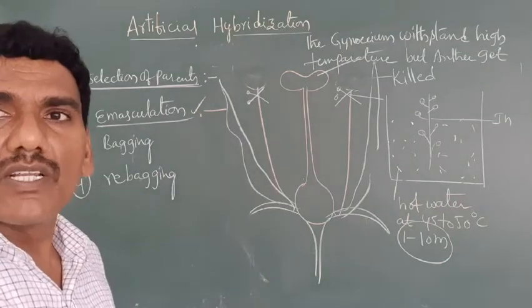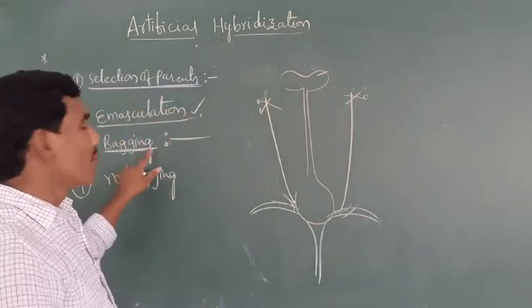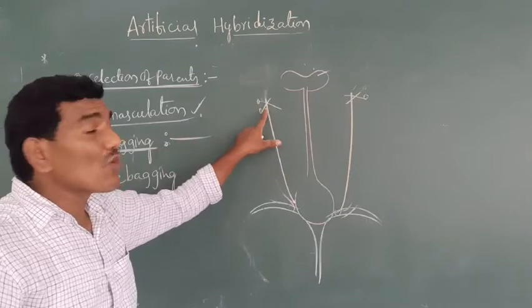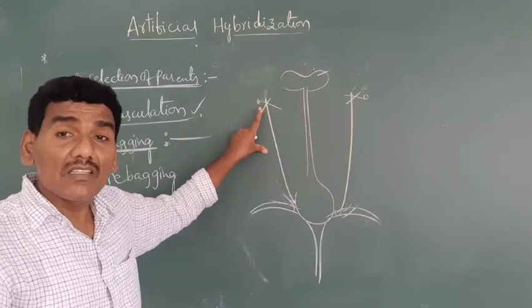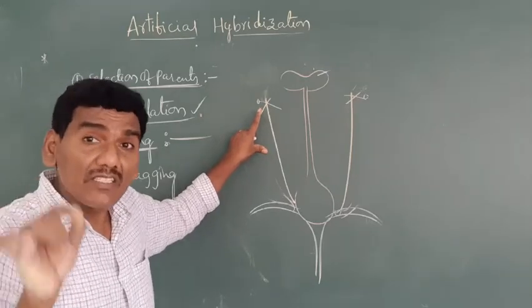Next, the third step is bagging. What is meant by bagging? Emasculation is the removal of the anther from the bisexual flower of a female parent when the flower is still in bud condition.